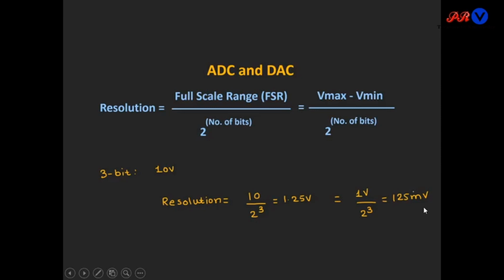So in this way, by changing the reference voltage, the minimum detectable voltage can be decreased, but at the same time the conversion range of the ADC will also reduce, or we can say the conversion rate of the ADC will also reduce. So there is a trade off between reference voltage and resolution.